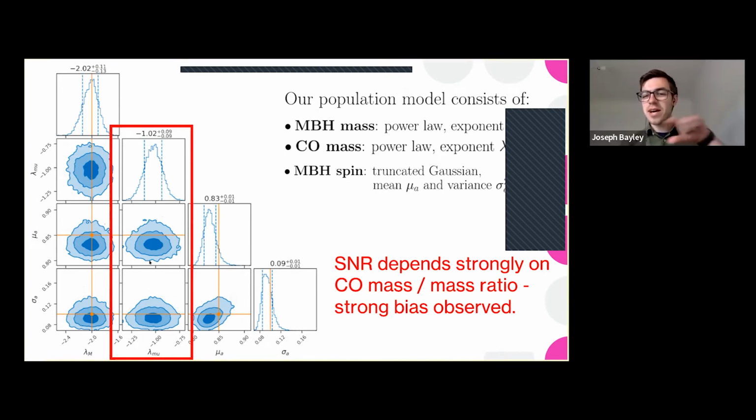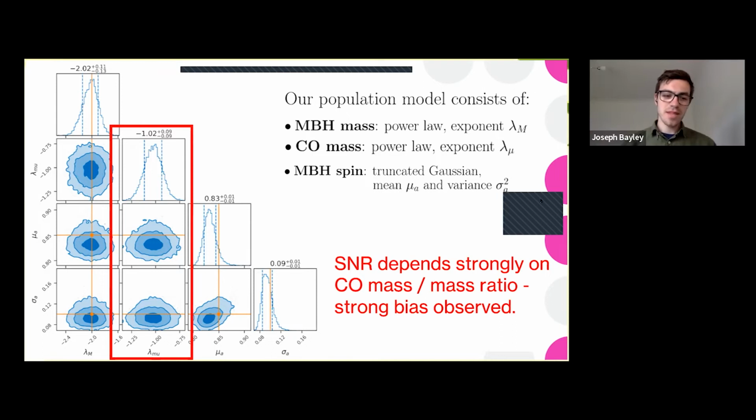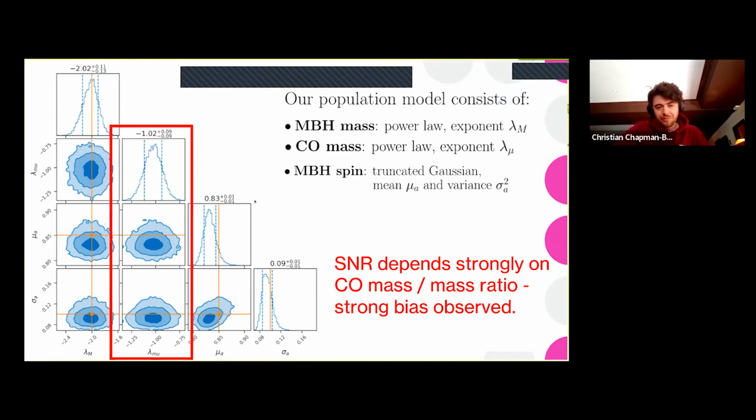Sorry to interrupt. Just to let you know, you have a grey box to the right of your screen, which is covering some of the. Oh, sorry. Let's try that. Is that better? Yeah, that's perfect. I can't really get rid of it. There we go. Okay.